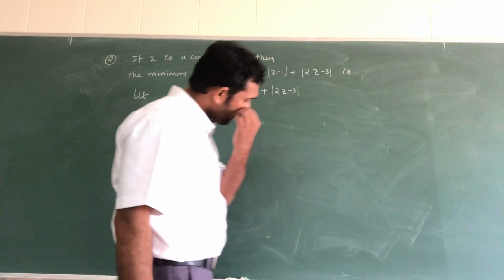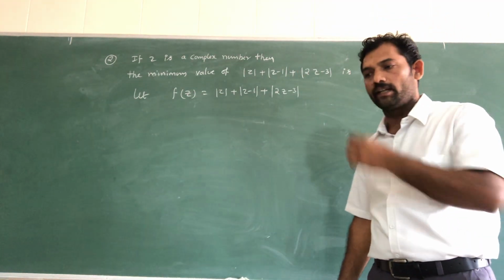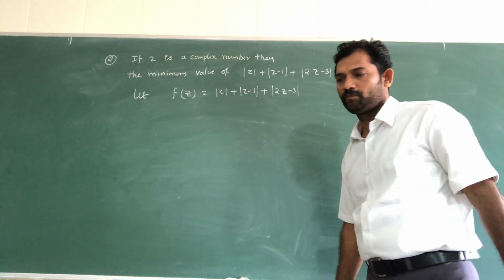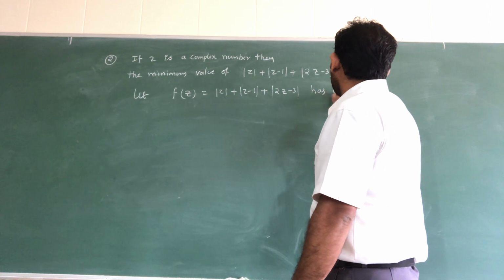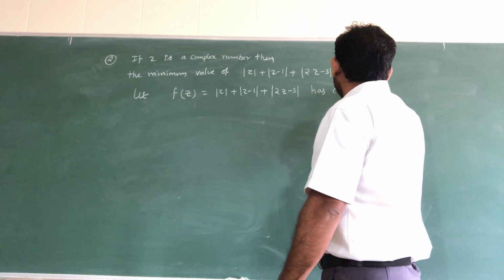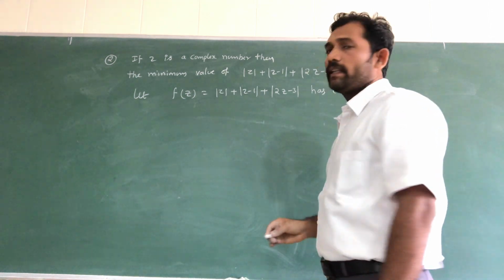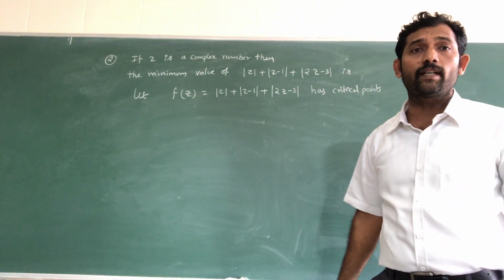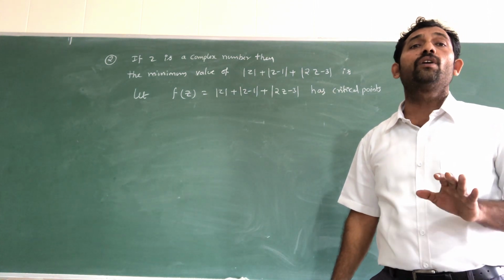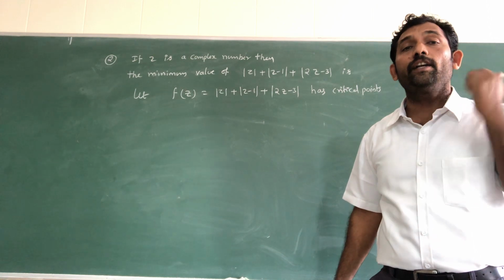Very simple question. So f has critical points, where the complex number should be 0.